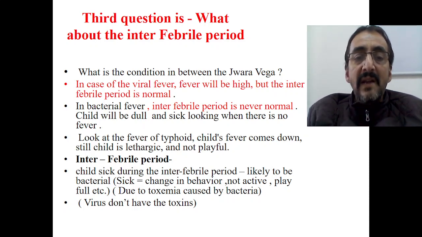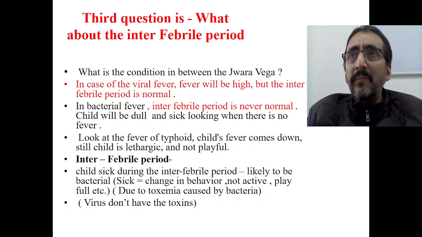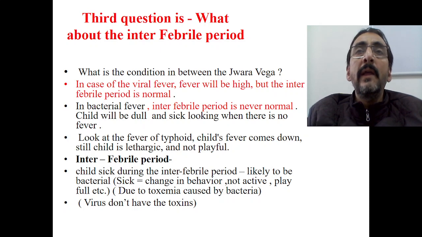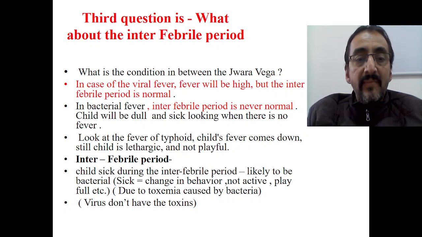So there is a change in the behavior of the child. The child is irritative, crying more, not active, not playful. This suggests the sick looking nature. Why is this happening? Because bacteria always produce toxins. They never produce chemicals. Chemicals are released by the viruses.